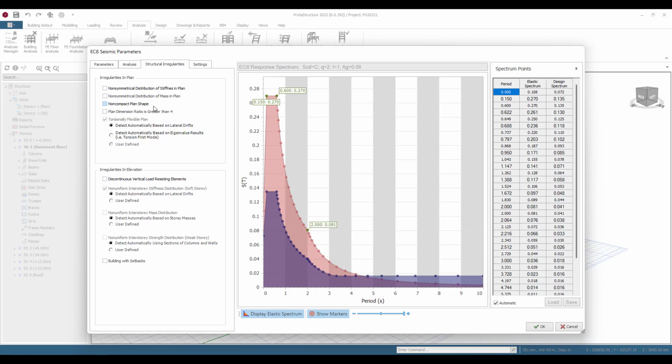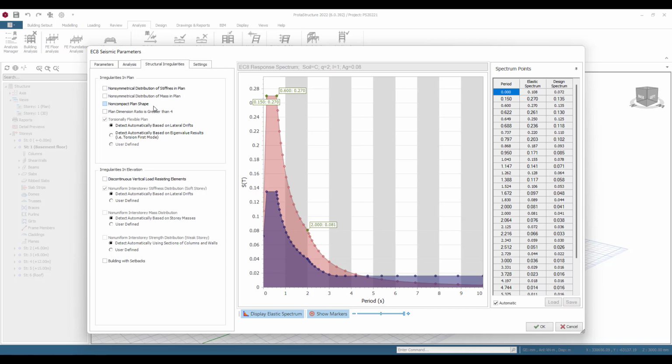So maybe you've got irregularities due to very large differences in mass or big differences in stiffnesses. These will be automatically picked up by the software, and any penalties that need to be applied will be established, okay, and automatically applied.